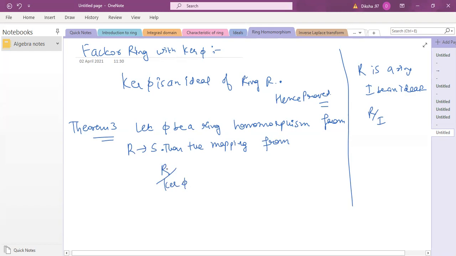All of you can understand now this R by kernel phi is a well-defined factor ring because it's an ideal.